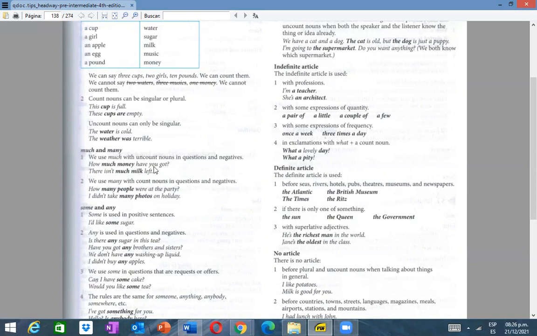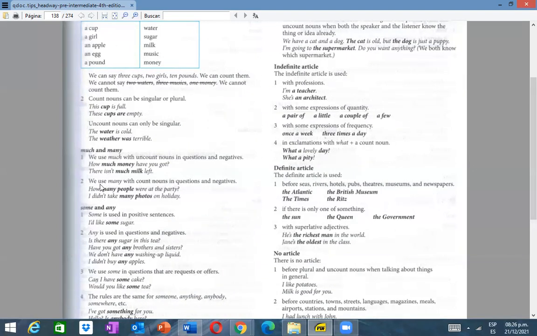How much money have you got? There isn't much milk left, right? Okay, so some examples. When do we have to use much? Remember, with uncount nouns, in questions and negatives. It's not possible in positive sentences, right?